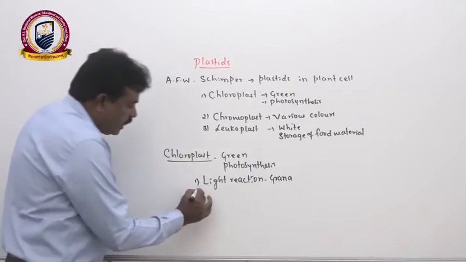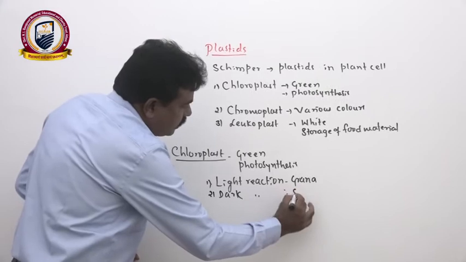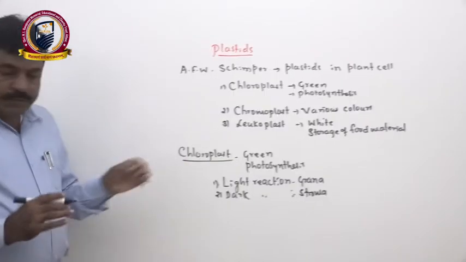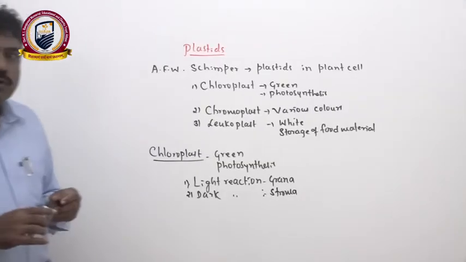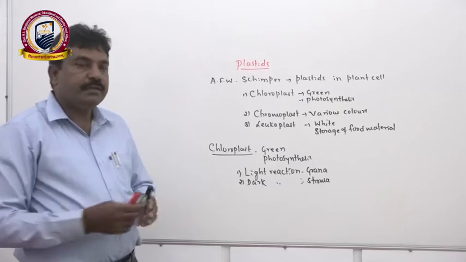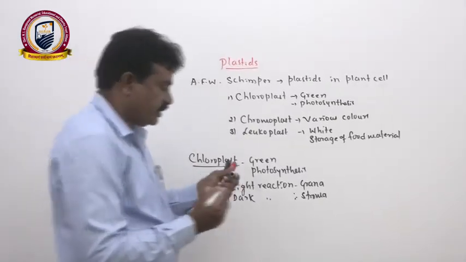Whereas the dark reaction, the other step, specially needs the stroma of the chloroplast. When you look at the structure of the chloroplast, there is a lot of similarity between chloroplast structure and mitochondria structure.